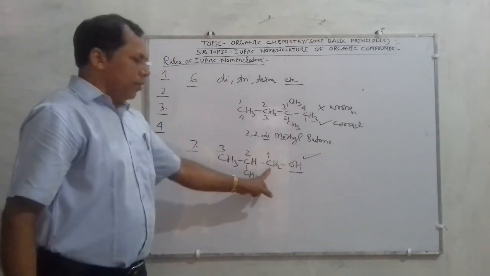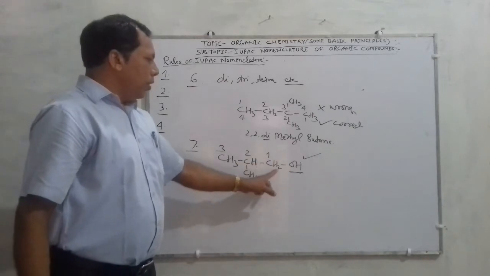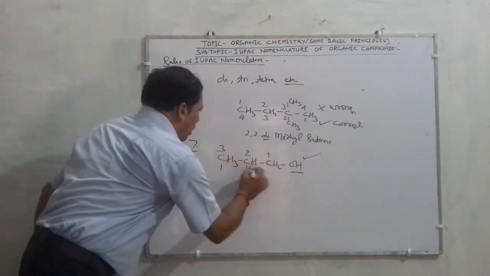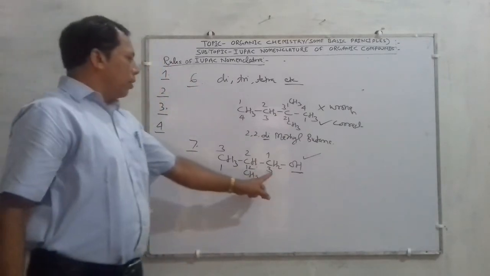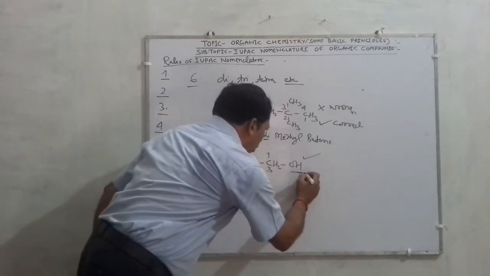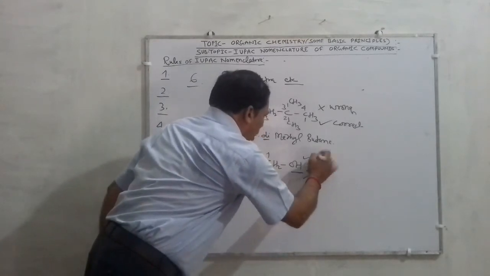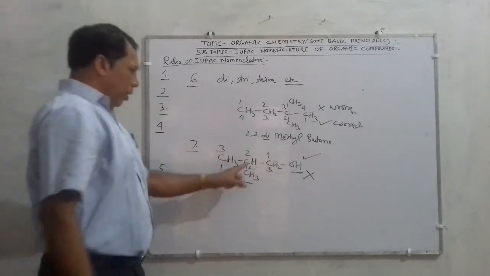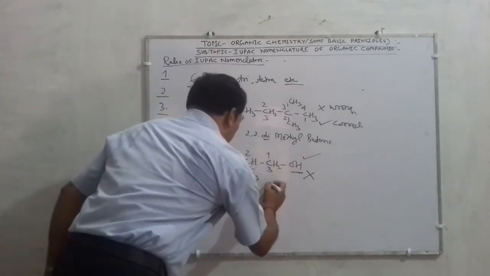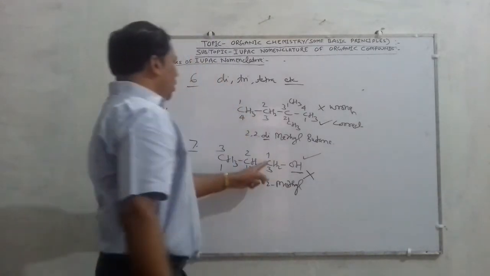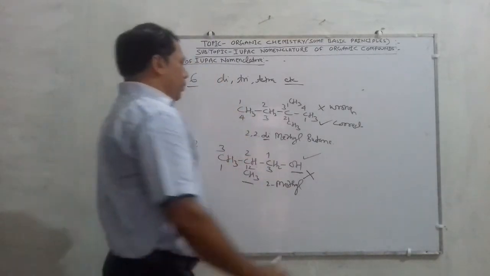In this case, the functional group is present on carbon number 1. But if you count the other way, 1, 2, 3, the functional group comes on carbon number 3. So the lower counting is wrong and the upper counting is correct. What will be the name of this compound on that basis? 2-methyl, and the longest chain of carbon atoms is 4.